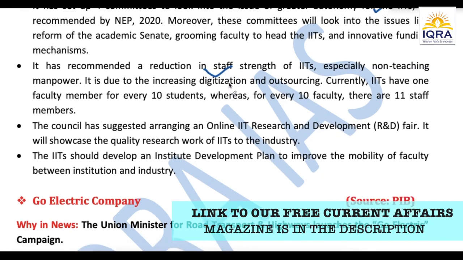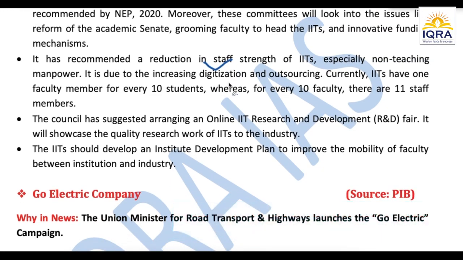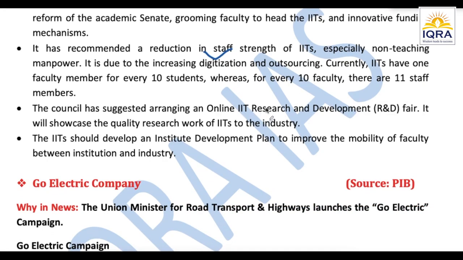The third recommendation was that we need to arrange an online IIT R&D fair, so that they can link the work of the IITs with the industries, all right? So organizing this fair was a recommendation. And the fourth one was that the IITs should develop an institute development plan so that mobility of faculty between institute and industry can be better and improve, right?